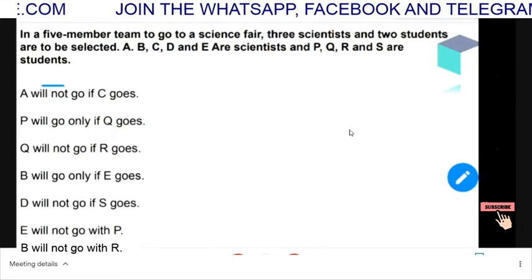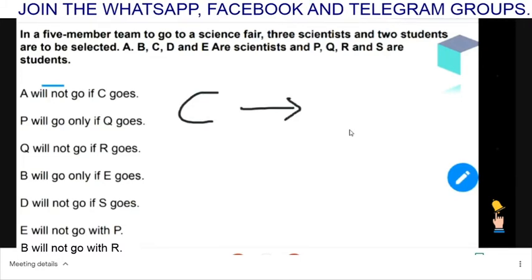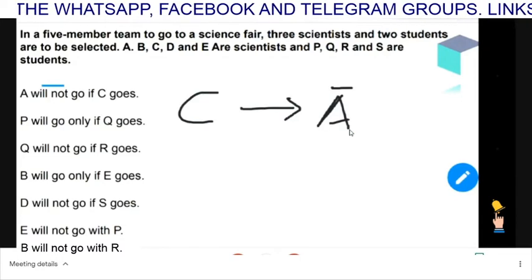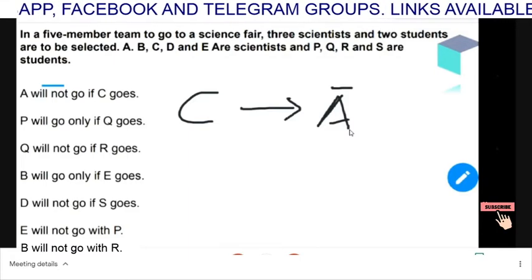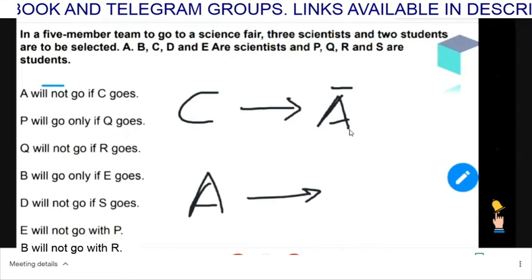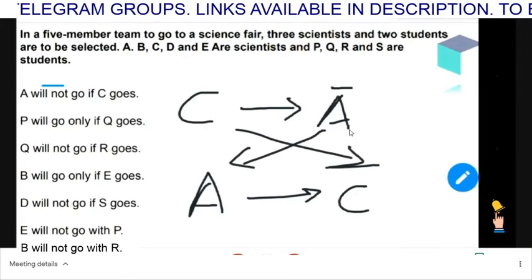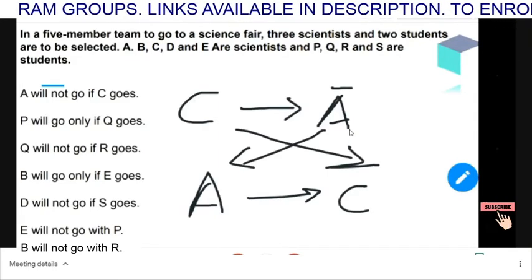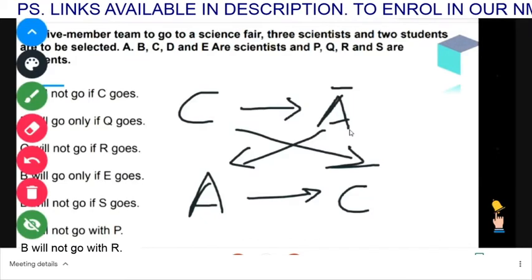So if C goes, A will not go. The representation is C implies A bar. The contrapositive of this will be A implies C bar. Here you get the negation and here the negation of this, and the implies sign remains the same. I hope this is clear to all of you.